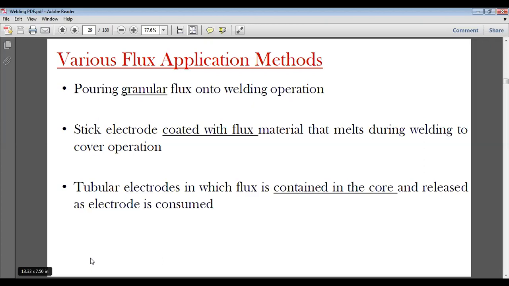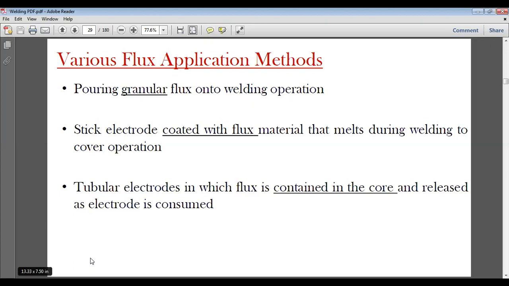And then we have a stick electrode coated with flux material that melts during welding to cover the operation. Another method is that we apply a flux material on the electrode itself. So when the electrode is consumed, when the electrode is melted, the flux also melts and provides an envelope for the weld pool and does not let the molten metal come into contact with the environment.